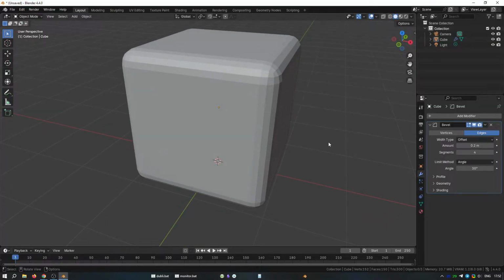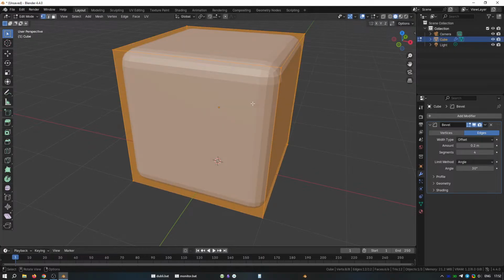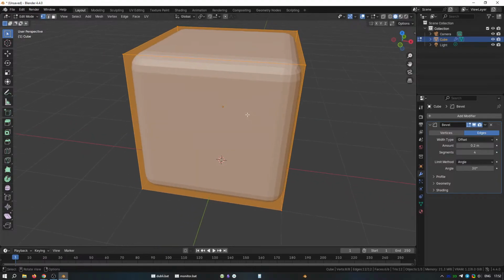Come up to the object mode selector situated at the top left corner of the 3D viewport, or hit the tab key on the keyboard. We need to add some more geometry to create the holes, so let's use the loop cut tool to cut the mesh. You can find the loop cut tool in the edge menu above the 3D viewport. However, I'm just going to use the shortcut keys Ctrl R.